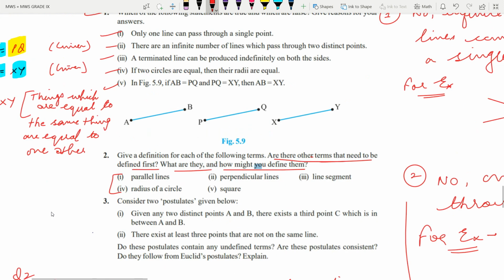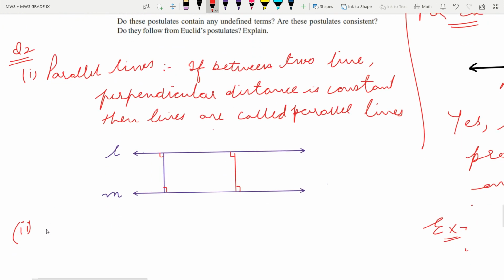Why are we writing definitions? Because definitions sometimes come in exams, so you should be prepared for them. In this chapter we have a theory part also: axioms and postulates we have to learn. Then some definitions are also required to learn. Perpendicular lines.